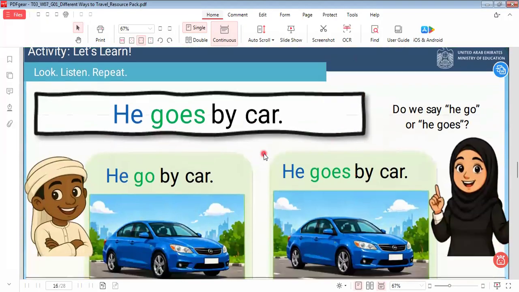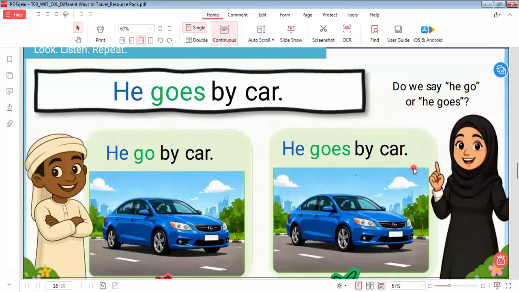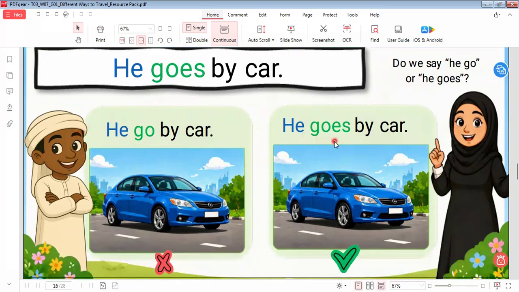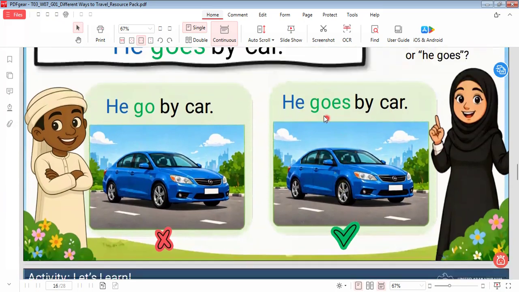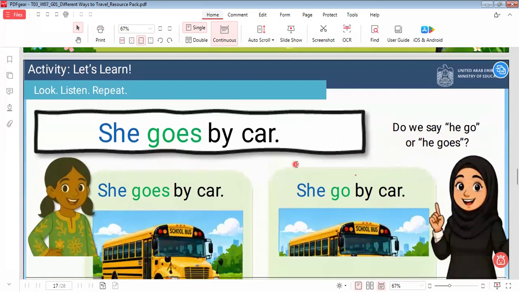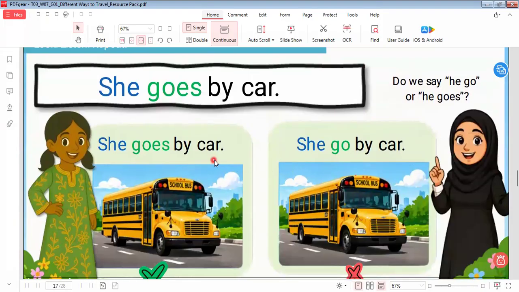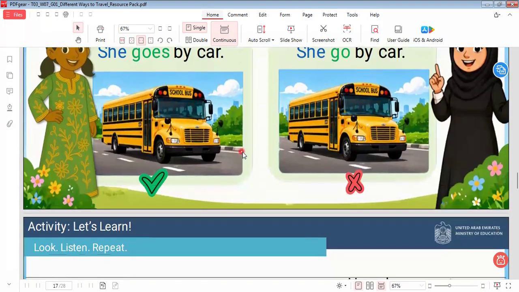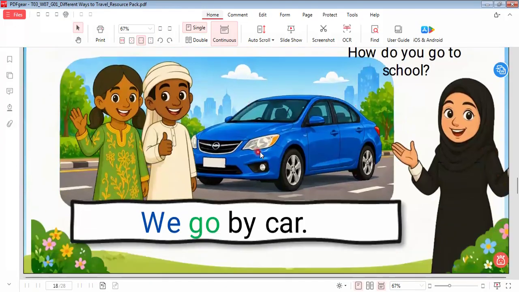He goes by car. I go by car. He goes, I go. So if we say he go by car, it's wrong. Why? Because, as we told you, the singular he must take s. So this is the correct one: he goes by car. She goes by car, or she goes by bus. You say she goes by bus, not by car. Let's go to another one.